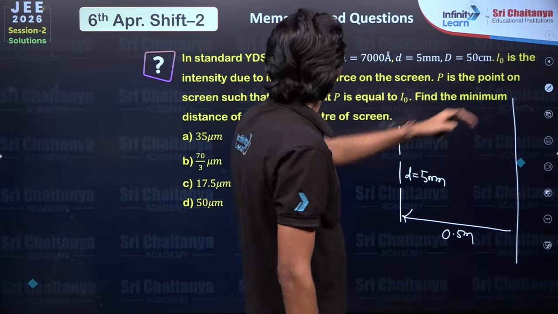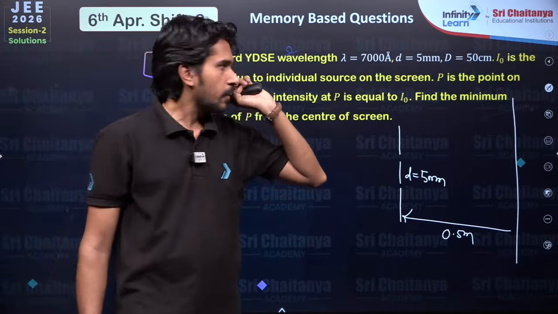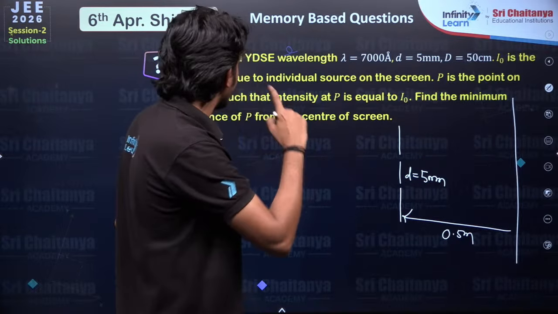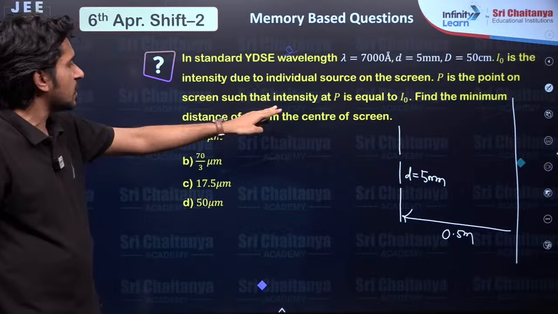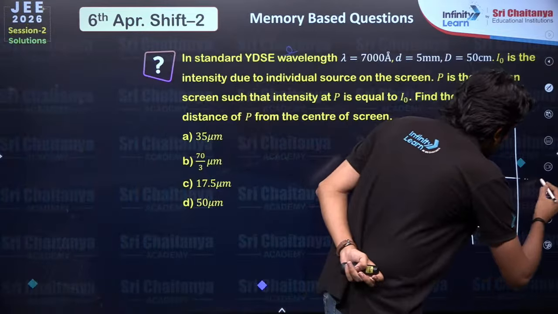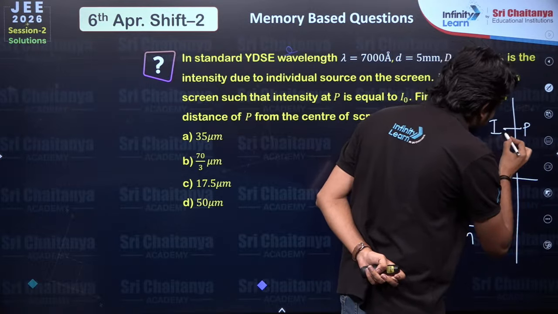I naught is the intensity due to individual source. On the screen, P is the point on the screen such that the intensity at P is equal to I naught. Okay, let's say that P point is over here and here the intensity is I naught.